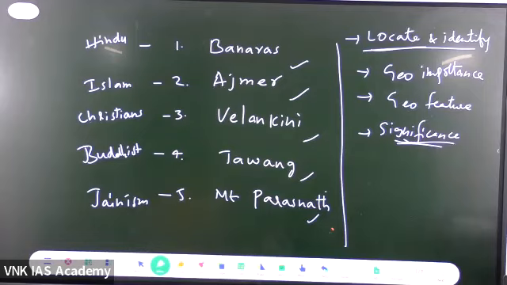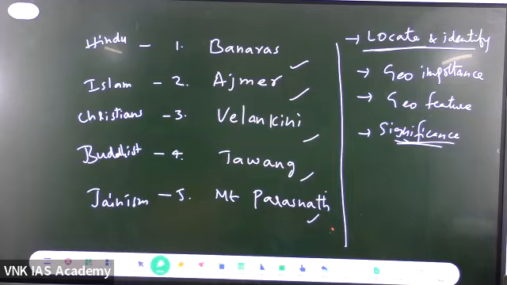We should be in a position, whenever one such name is given, to say what its significance is. Whether that city is significant for a nuclear power plant, or the industrial sector, like a railway locomotive engine industry, or for agriculture. You need to specifically mention that, right? Today is simply the beginning, where I have given only 5 names. I will definitely be checking the map pointing every time. I will be seeing that you write the important points.